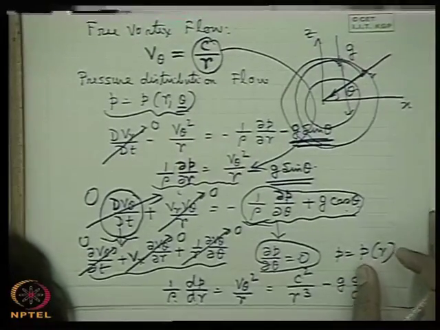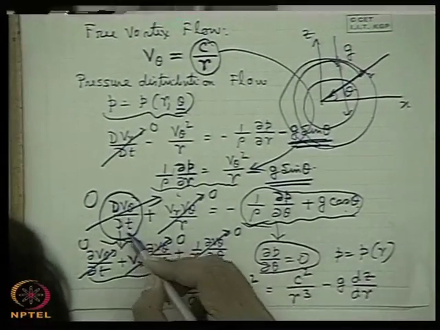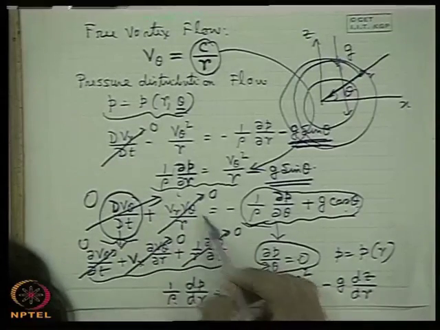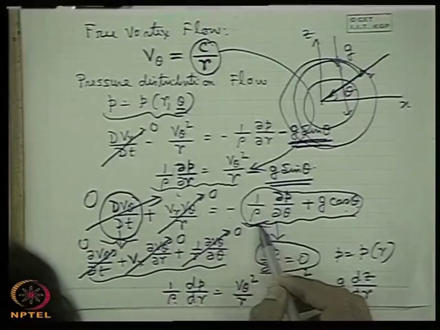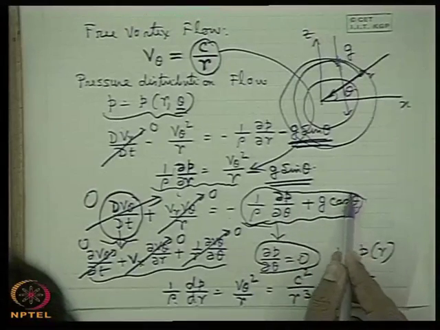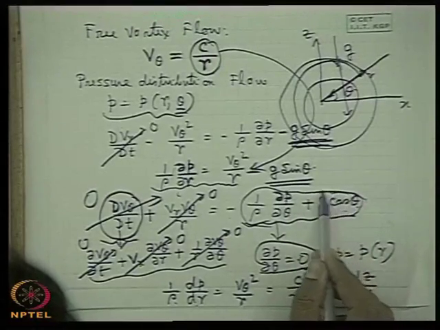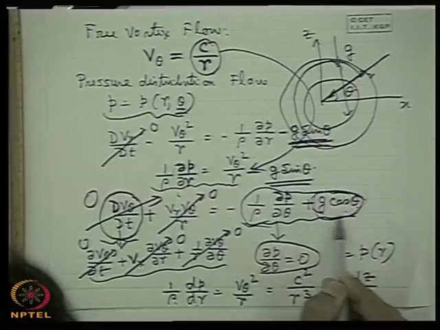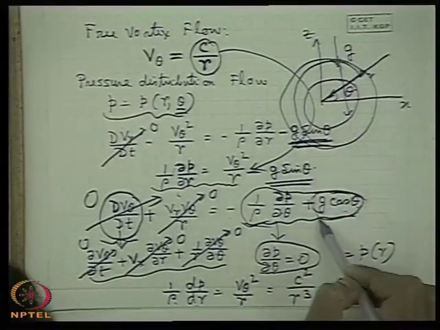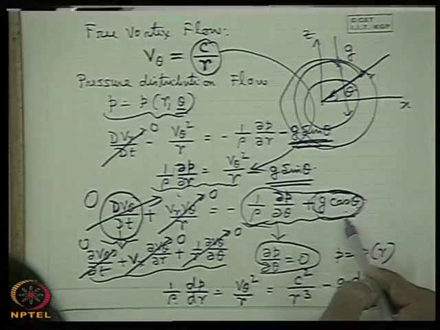Alright. Well, this we have asked as an intelligent question: dv theta dt plus vr v theta by r, this is the acceleration in the theta direction, must be equal to 1 upon rho del P del theta and g cos theta. You will see afterwards that this body force term we can take within the pressure variation. That means the pressure variation in theta is such that it takes care of this g cos theta term.